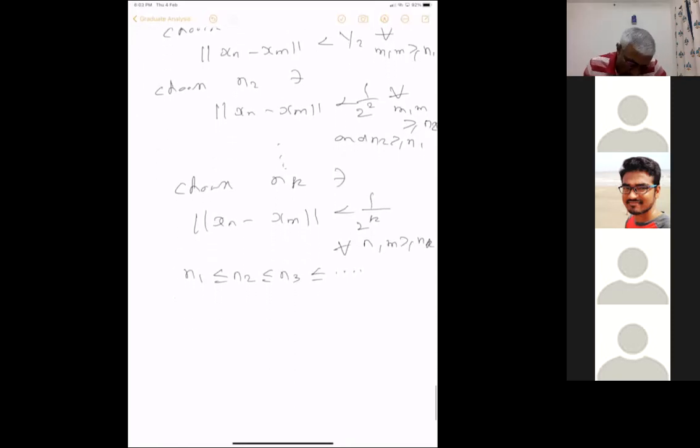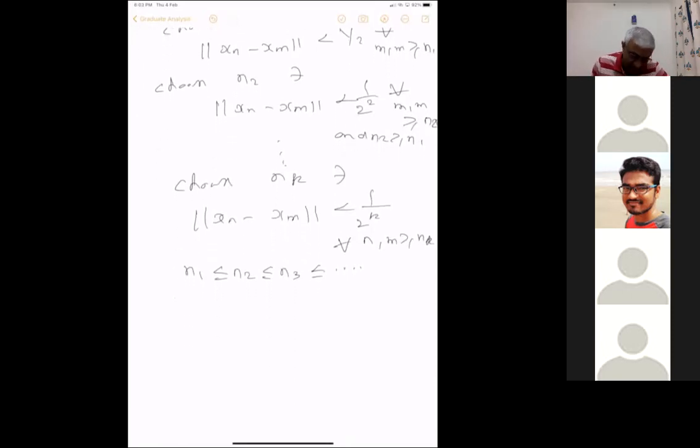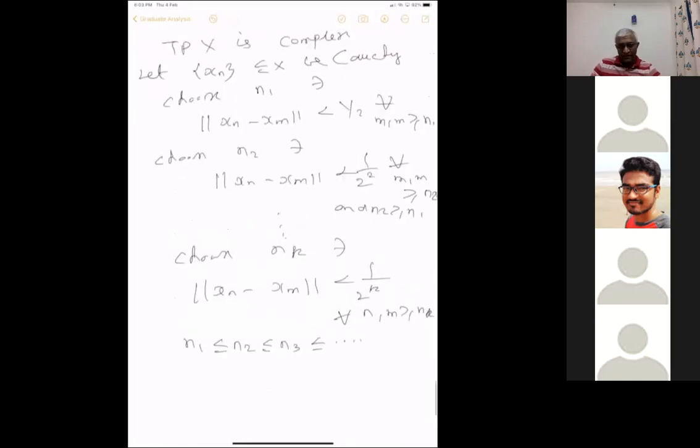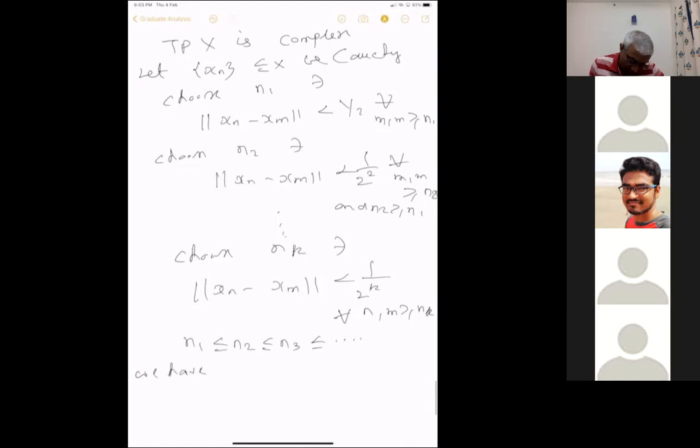So what have we done? I have just used the property of Cauchyness. By using it, I have got n1, n2, nk, a subsequence of natural numbers, an infinite subset of natural numbers, such that norm xn minus xm is less than this. In particular, we have the following: norm x(nk+1) minus x(nk) is less than or equal to 1 by 2 power k for all k.